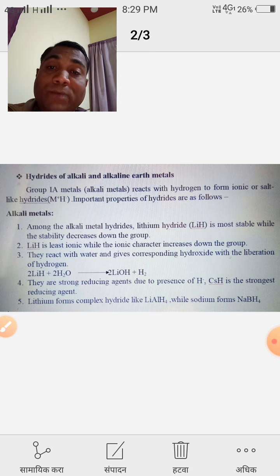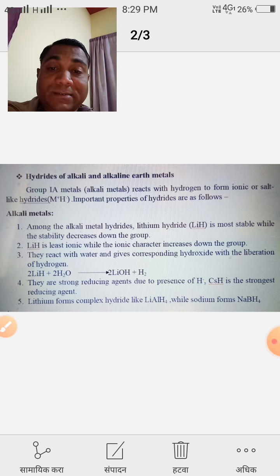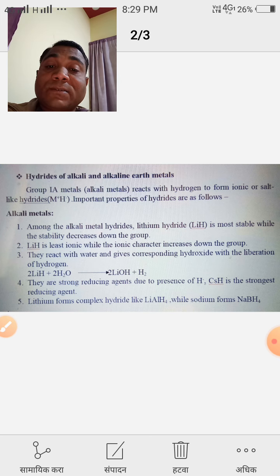When we move from top to bottom in a group, that means lithium to cesium, the stability of hydride decreases. Now the second point, lithium hydride is least ionic, while the ionic character increases down the group.